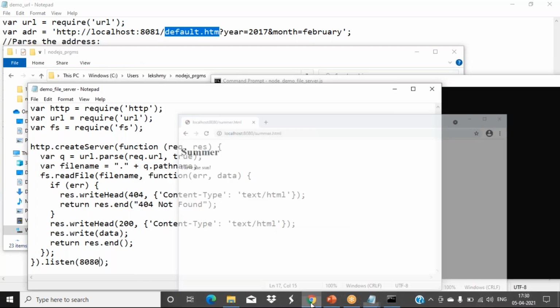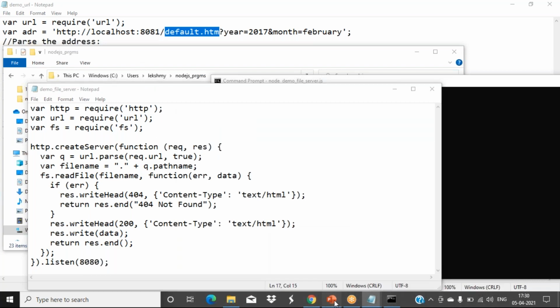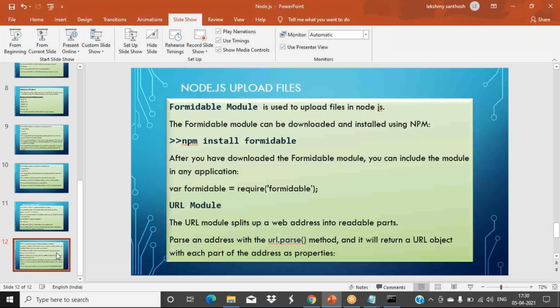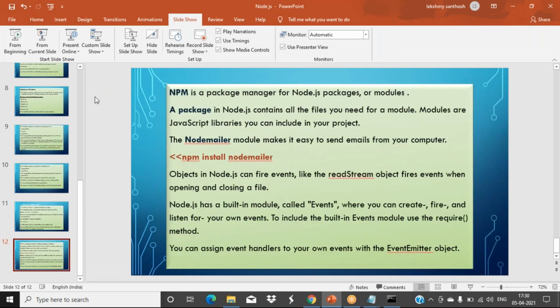So this is about the URL module. An important method in that is the parse method, used to get the object properties. Then you can use the pathname, host, and all those property names to extract each value from that.